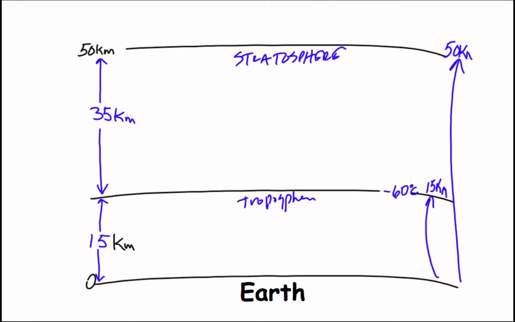Okay, so I just want you to take a quick look at this sketch and notice that we've just kind of laid out the thicknesses of the atmosphere over on this side. So the troposphere, we're going to call it 15 kilometers. And the stratosphere, we're going to call it 35 kilometers. The top of the stratosphere being then at 50 kilometers. So the temperatures show from about 13 degrees Celsius is about our ambient temperature on the surface of the Earth, 13 to 15 degrees Celsius. And the temperature drops to negative 60 degrees at 15 kilometers.